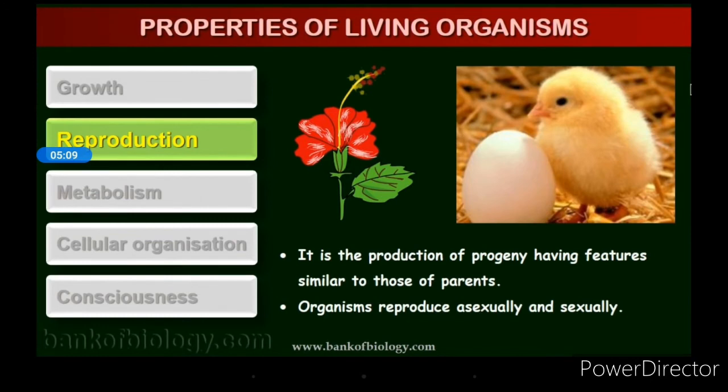And next is reproduction. You know, reproduction means what? Reproducing, right? It is the production of progeny having features similar to those of parents. Means what? It's a production of offsprings or the babies having the characteristics received from their parents, right? And organisms reproduce sexually as well as asexually.